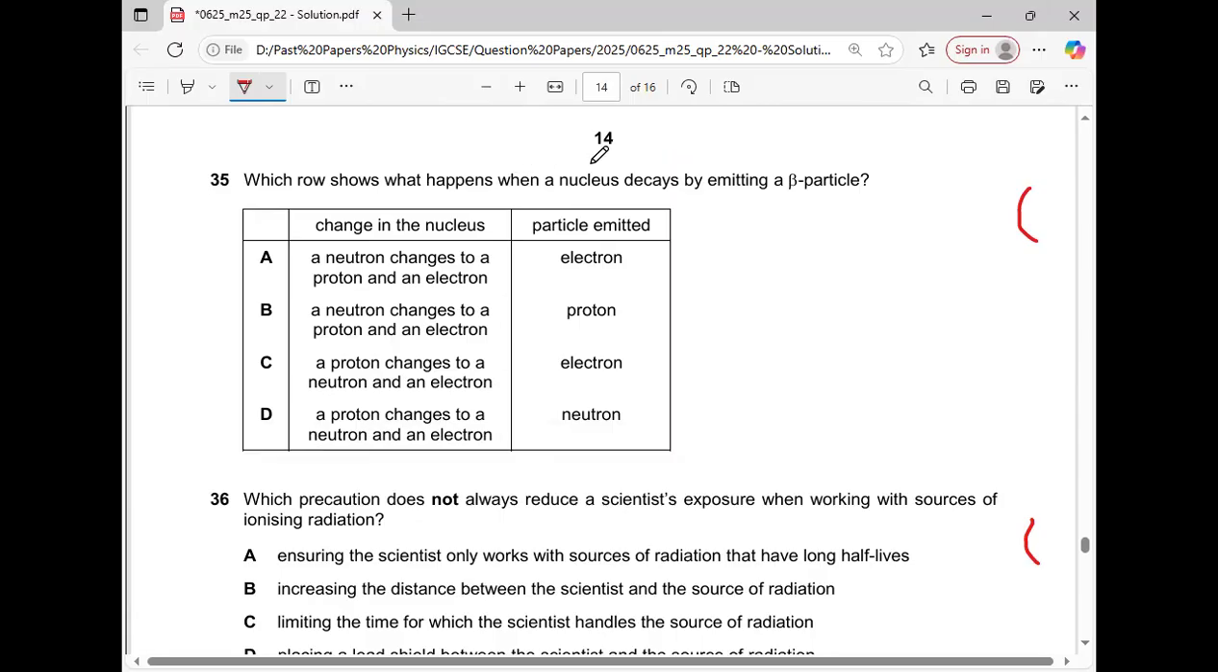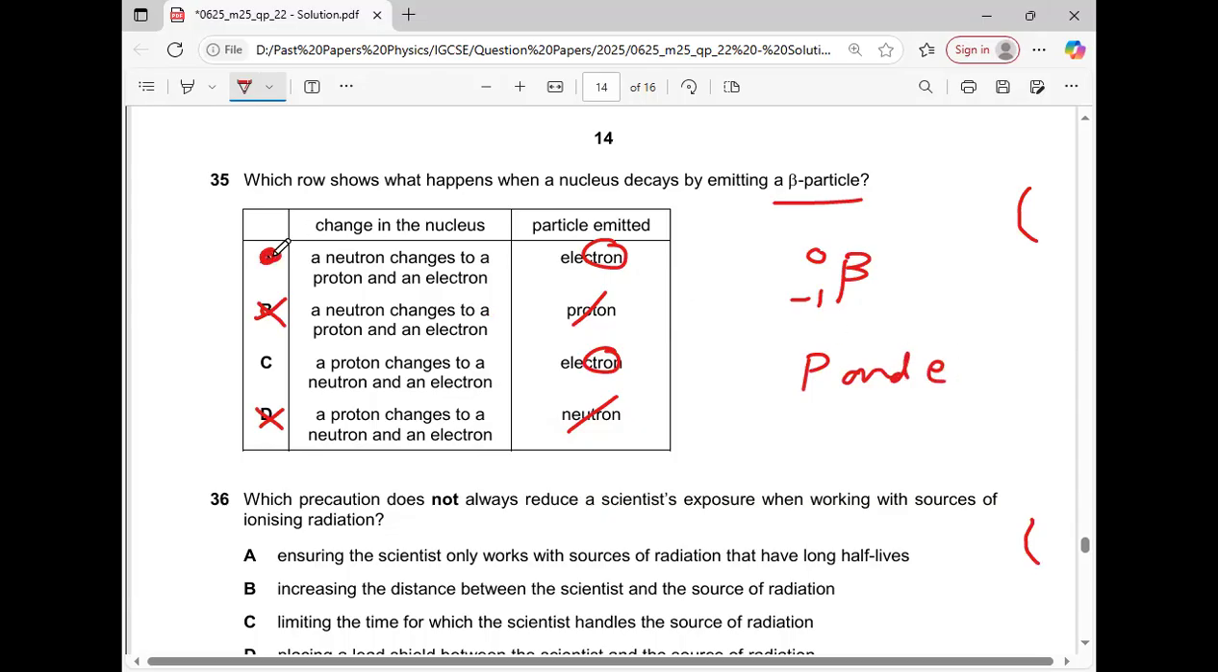Which row shows what happens to the nucleus when it decays by emitting a beta particle? Already we know that beta particles are similar to electrons, that is -1 and 0. So the particle emitted is an electron, it will be cancelled. Proton is not possible. And what is happening during beta decay? One neutron is changing into a proton and an electron. So which option will be correct?